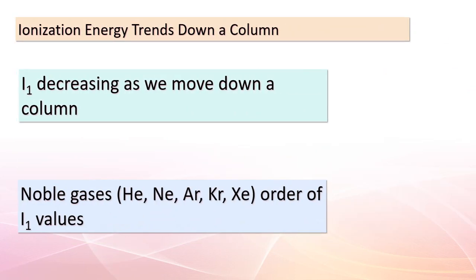Now, my curious minds, let's shift our focus to the vertical movement within the periodic table. As we move down any column, you'll find a different trend emerging. I1 generally decreases. Let's take the noble gases, for example: helium, neon, argon, krypton, and xenon. Their ionization energies follow a clear order. Helium possesses the highest I1, followed by neon, then argon, krypton, and xenon. This trend highlights the progressive ease of removing an electron as we move down the column. Fascinating, isn't it? But wait, there's more to uncover.